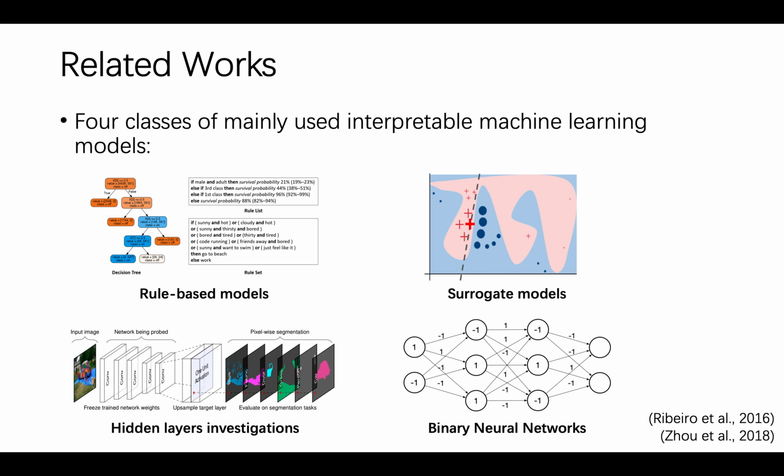Hidden layer investigations visualize and analyze the status of hidden neurons or their learned features. They are intuitive with visualization, but it could hardly be quantitatively measured and applied. Binary neural networks train a deep neural network with binary weights. However, only binary weights are not enough. Binary neural networks are still much more complex than rule-based models.